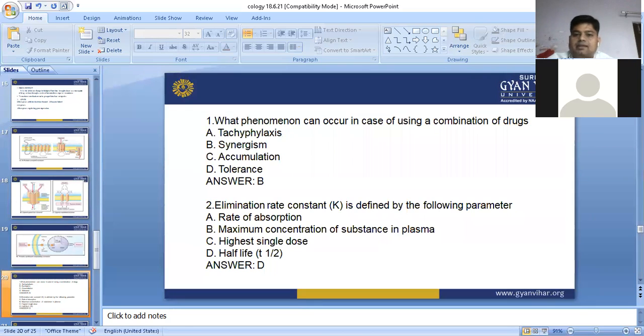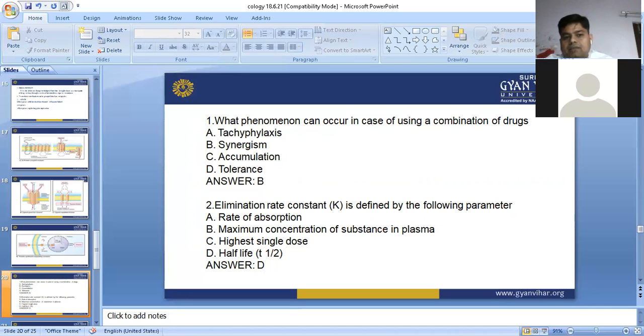Tachyphylaxis is the down regulation of receptor, meaning that when the agonistic substance continuously binds with the receptor, the receptor is unable to perform its normal function. It becomes depressed. That is called tachyphylaxis. Accumulation means the drug is going to bind with the fatty tissue. And tolerance: once the dose of the drug accumulates in our body, we need more strength of the drug. That is called tolerance. So the answer is B, synergistic action.